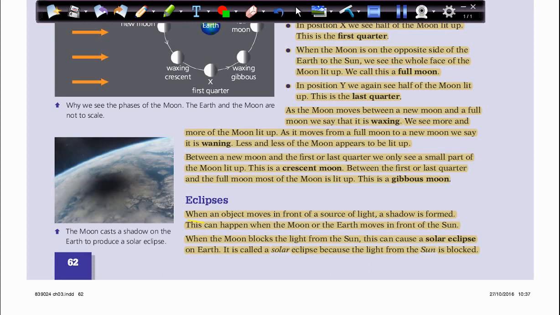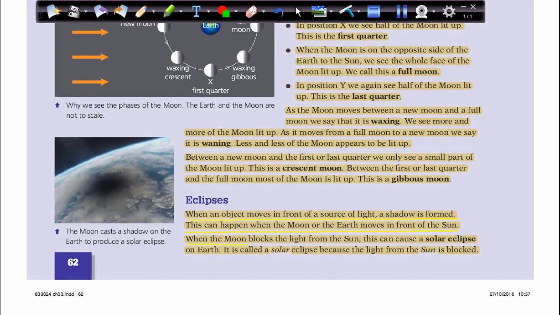When an object moves in front of a source of light, a shadow is formed. We all know this is how a shadow forms when we block the light using an opaque object. This can happen when the moon or the earth moves in front of the sun. So the moon sometimes can block the sunlight, or the earth can block the sunlight.